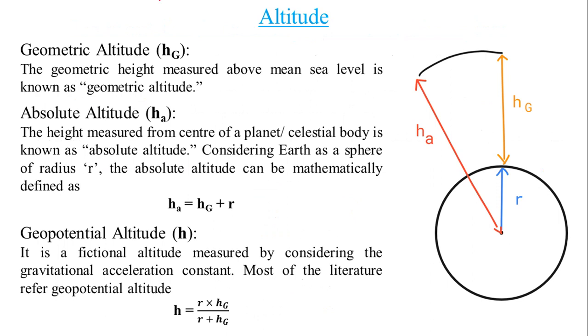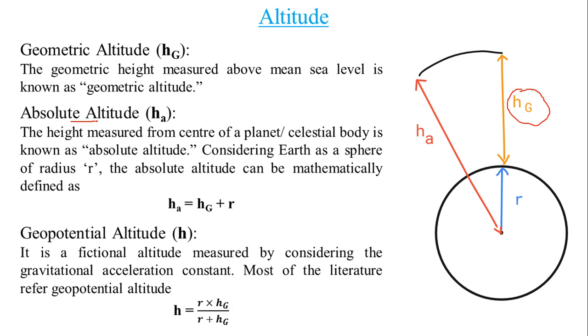So, what is geometric altitude? If we consider this black circle or sphere as Earth, geometric altitude is the height from the surface of Earth to the point of reference or observation, that is termed over here as Hg.